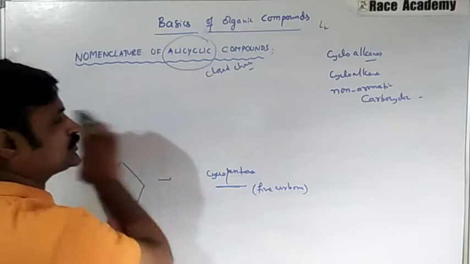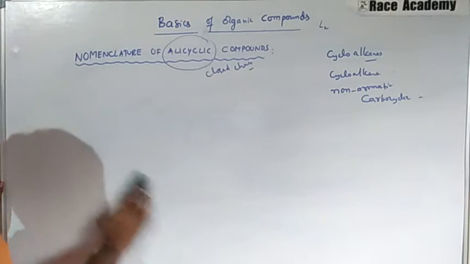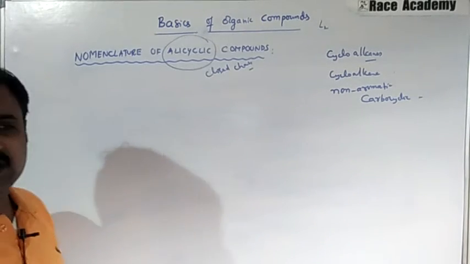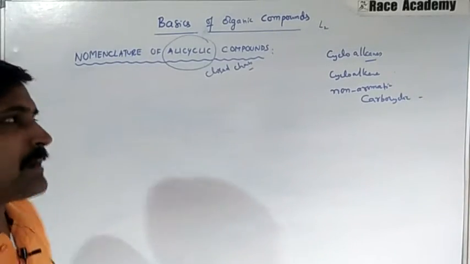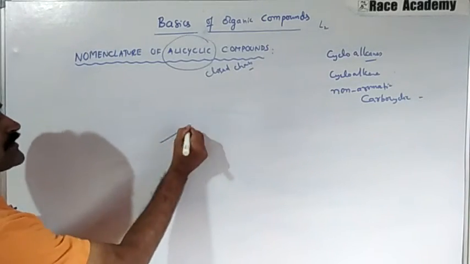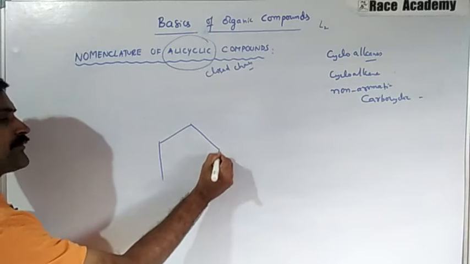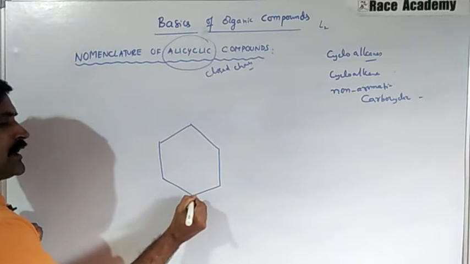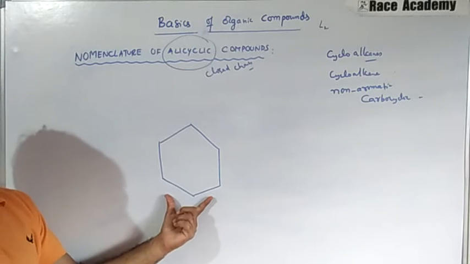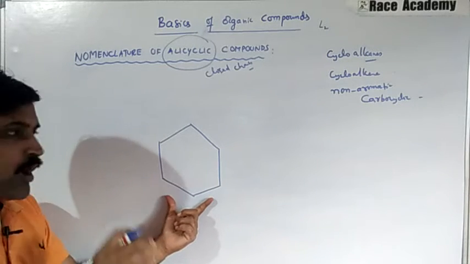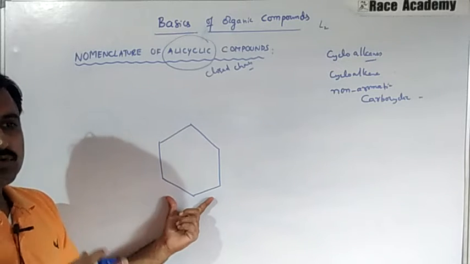Next we will go to another important type of example. We have a 6-member ring, and this 6-member ring has 2 or more substituents.